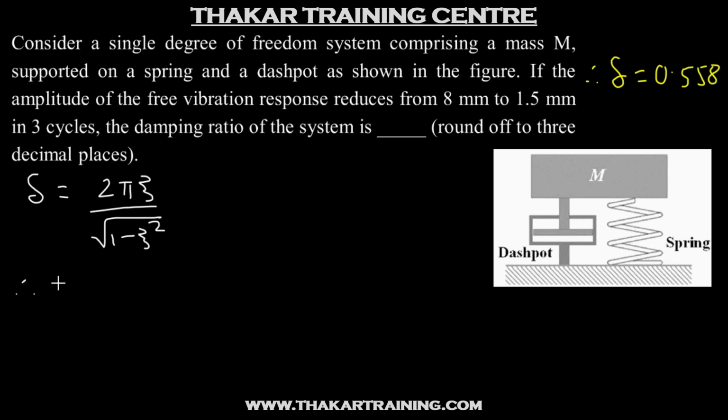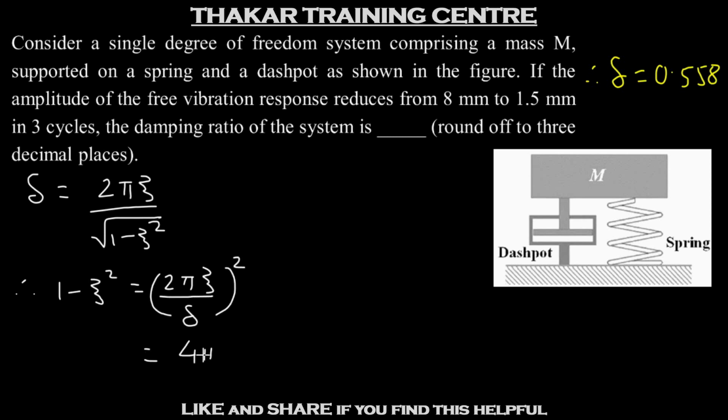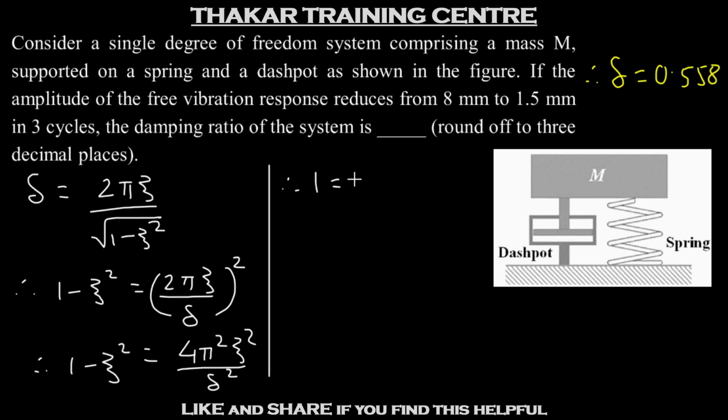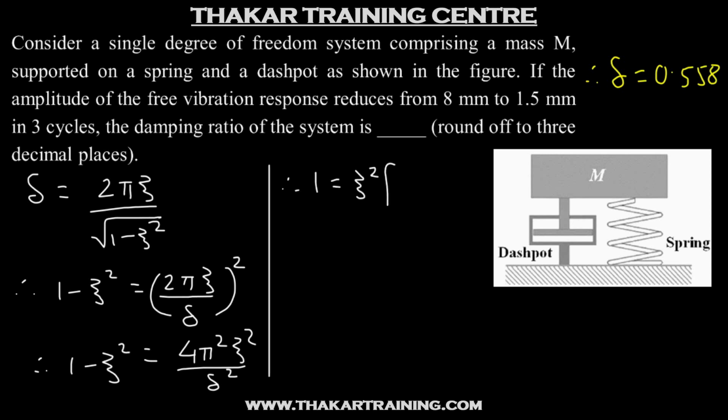So we'll have 1 minus zeta square is 2 pi zeta by delta the whole square, which is nothing but 4 pi square zeta square by delta square. This is 1 minus zeta square. So we'll have 1 is equal to, we can have zeta square common, 4 pi square by delta square plus 1.